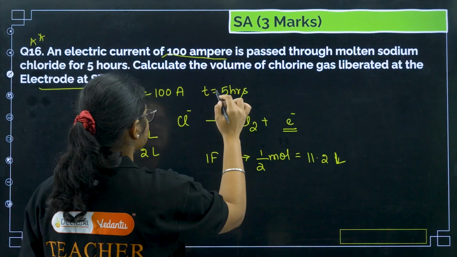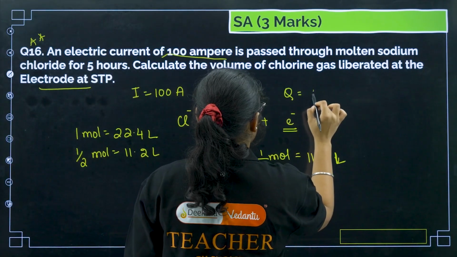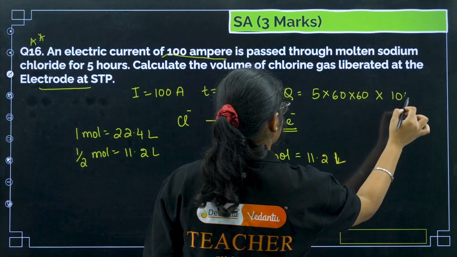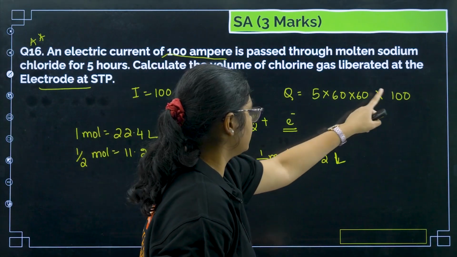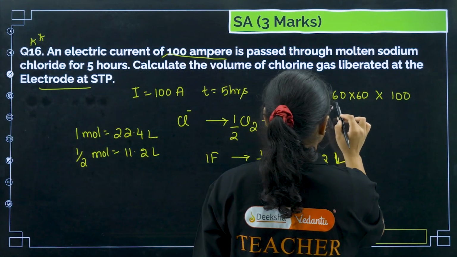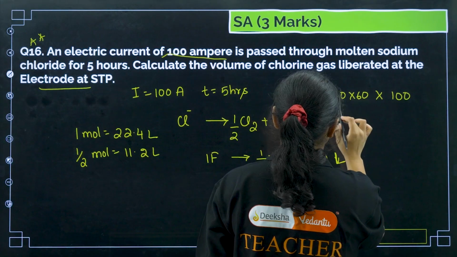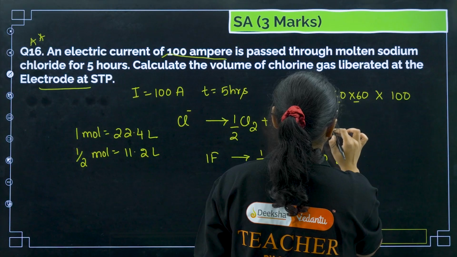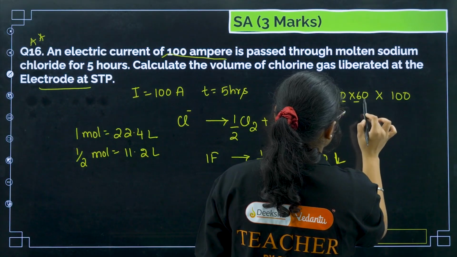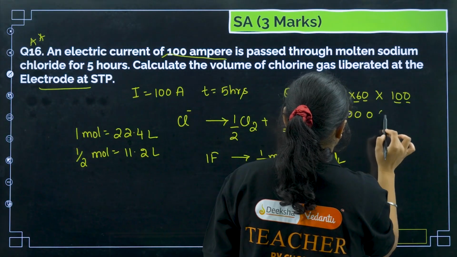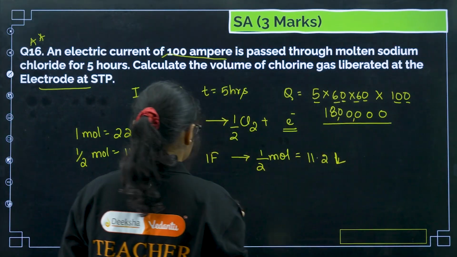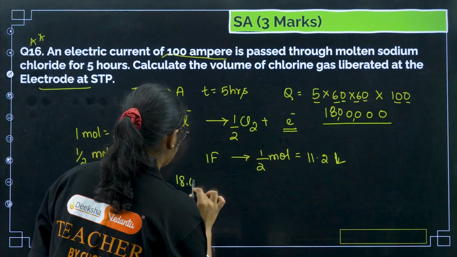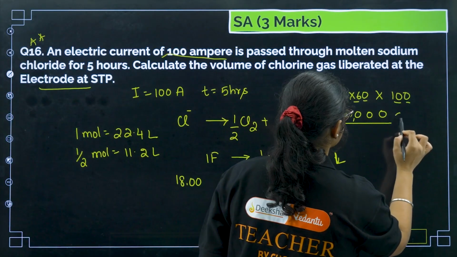Now in this much, how much coulomb is there? Q is equal to I into T, where T is 5 into 60 into 60 seconds and I is 100. 5 sixes are 30, 30 into 6 is 180, and with the 4 zeros apart from that, I can say 18 lakh coulombs.